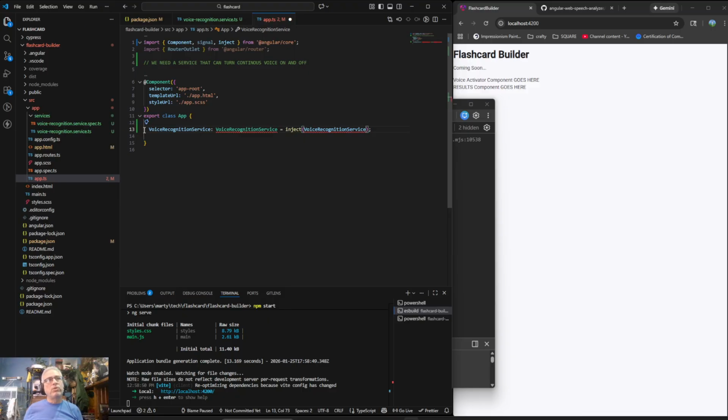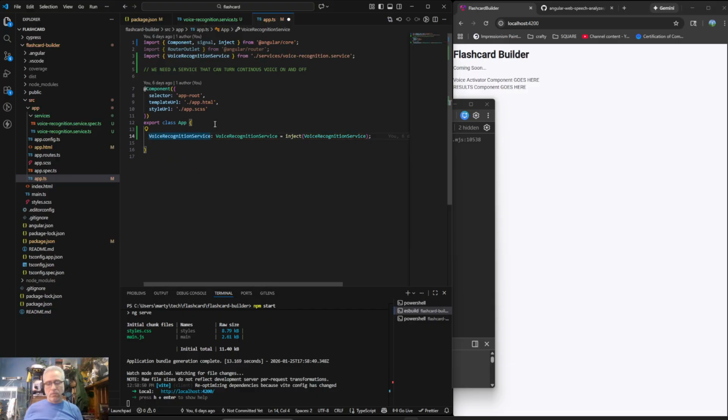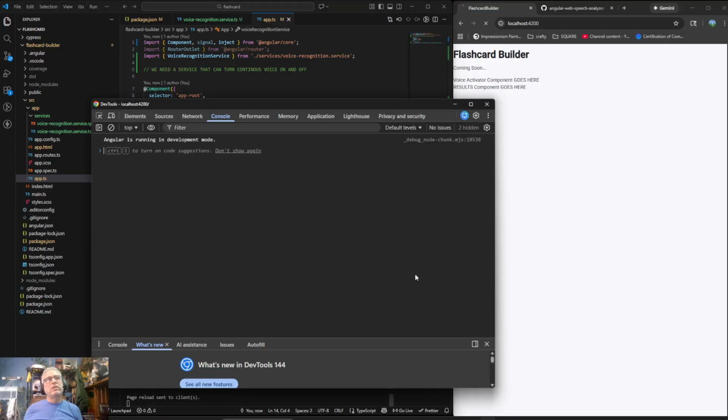And then I'll use this blue thing to import it. And then I'll make this a little v. And then we'll look at this, and we see that the voice recognition service now exists. The constructor was in fact executed for us.